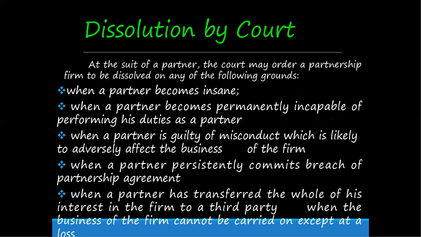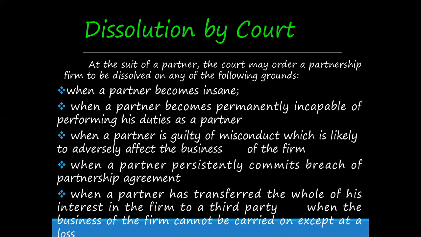Dissolution by court. At the suit of a partner, a court may order a partnership firm to be dissolved on any of the following grounds. When a partner becomes insane. When a partner becomes permanently incapable of performing his duties as a partner, maybe that partner becomes ill, is not feeling well, or has any diseased condition.